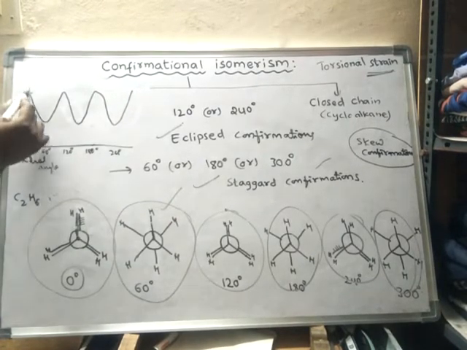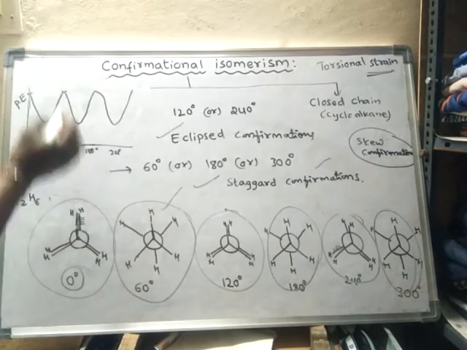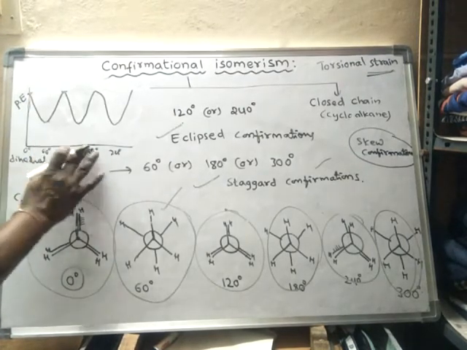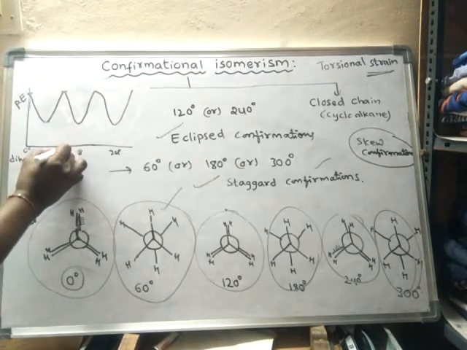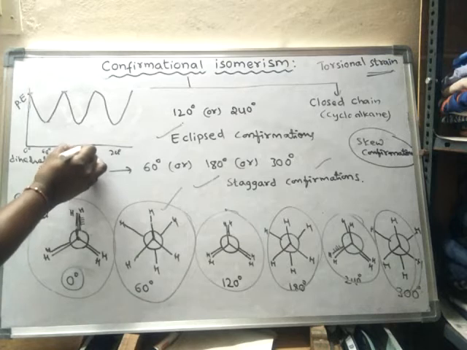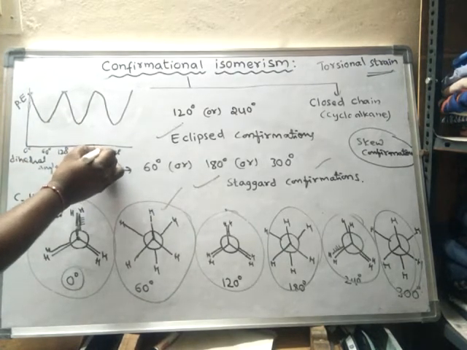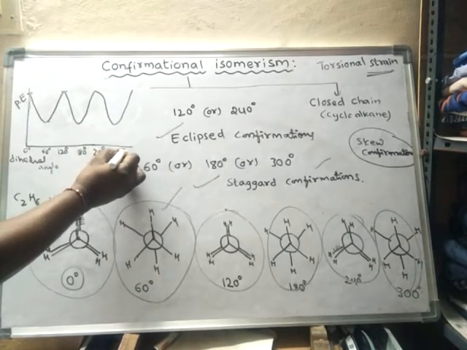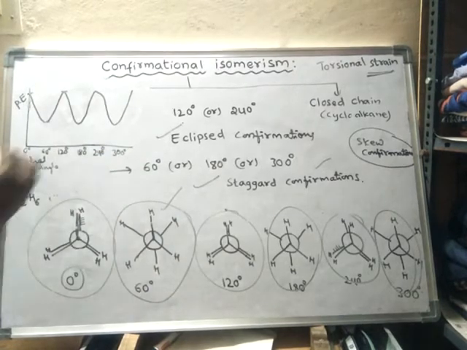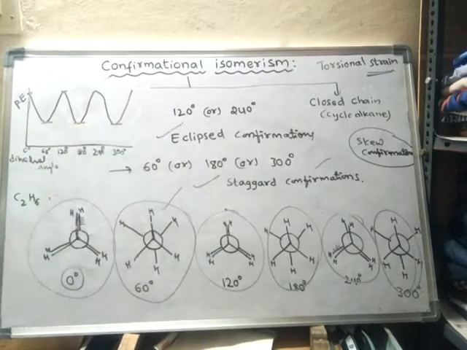So this is 0, this is 60, this is 120, and this is 180 degrees. Here it is 240 degrees, and here it is 300 degrees. See, look here, all of these have minimum energy, and these are having maximum energy.